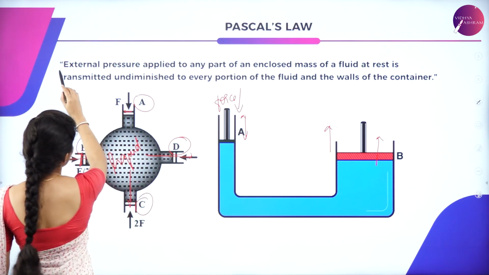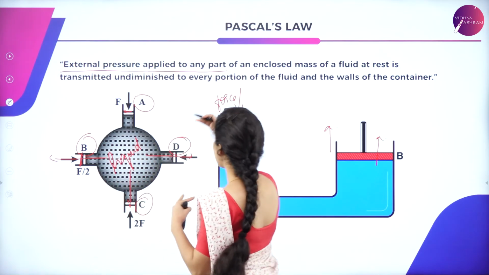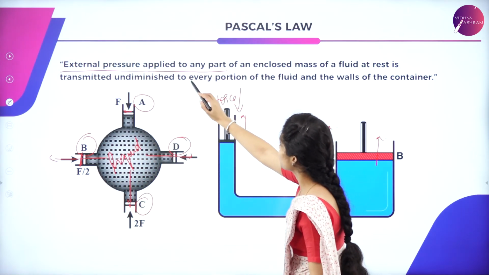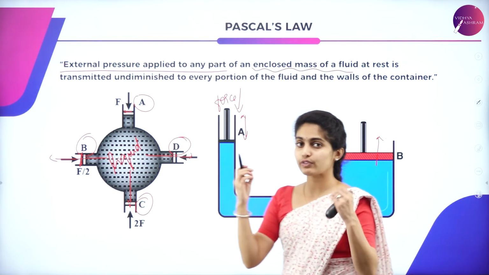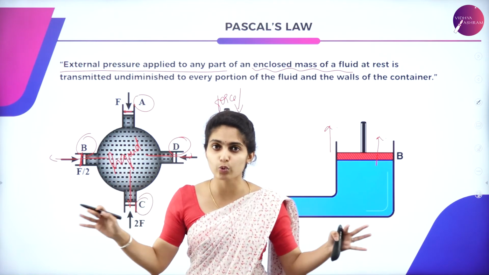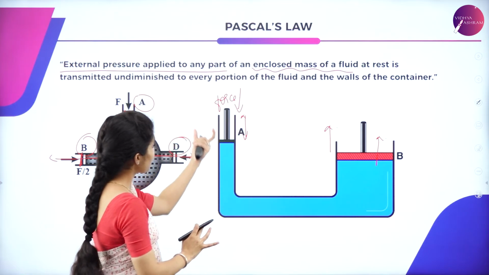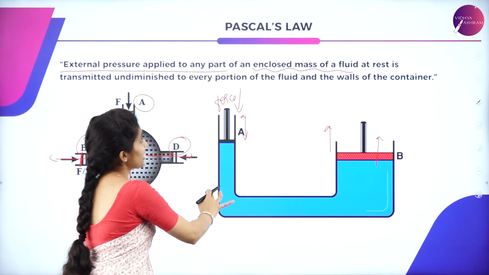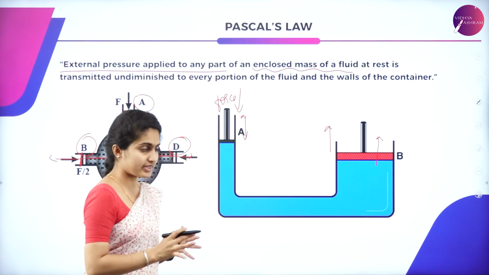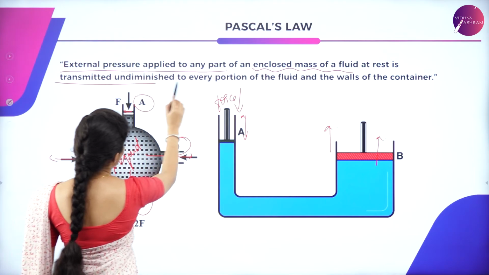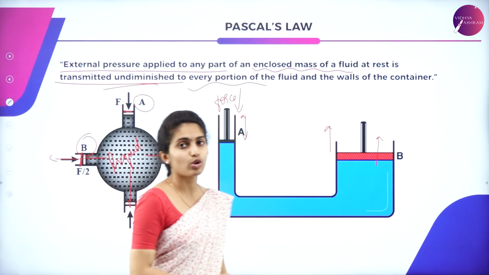So it states that the external pressure applied to any part, so here you are exerting an external pressure to any part of an enclosed mass of fluid. If you leave the fluid like that, it is left free, it keeps flowing. So it is enclosed in a mass. Here the pressure is applied to a fluid which is enclosed, an enclosed mass of fluid which is at rest. Okay, it is transmitted undiminished to every portion of the fluid and the walls of the container.